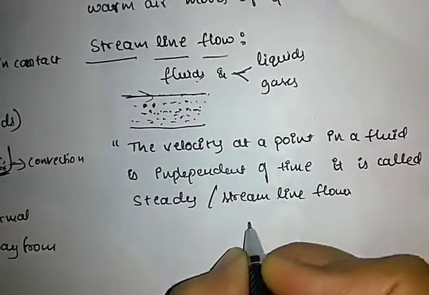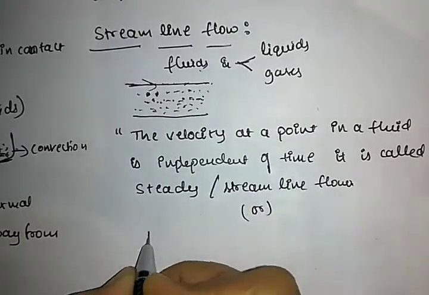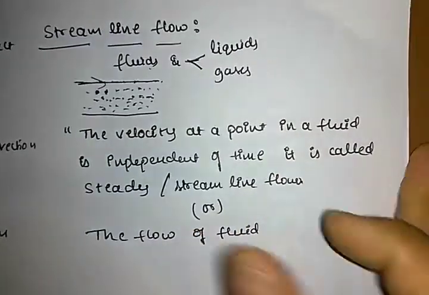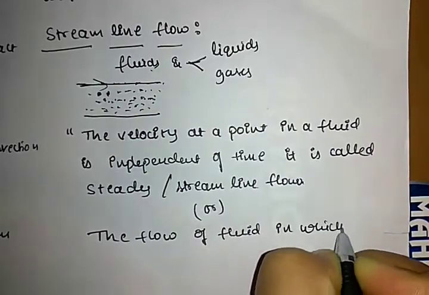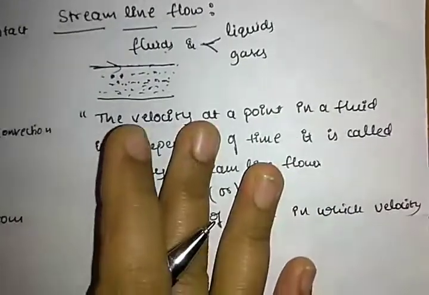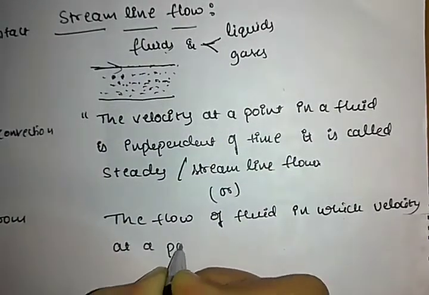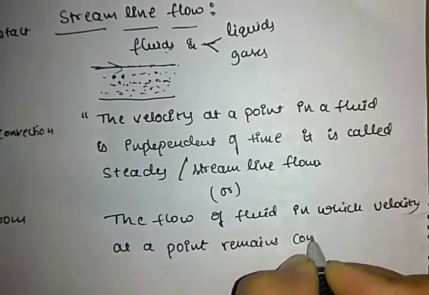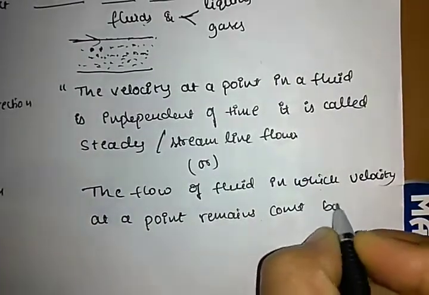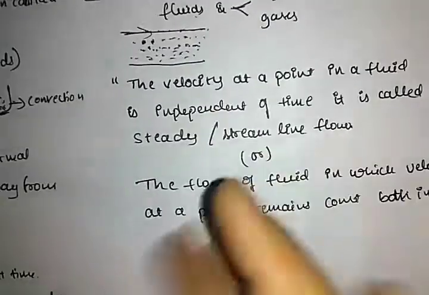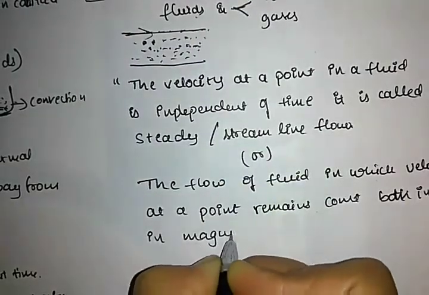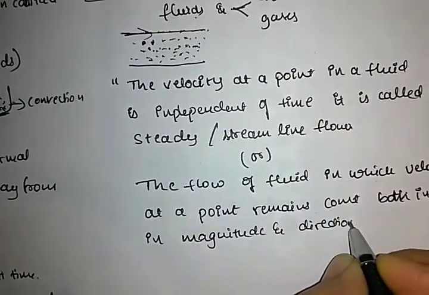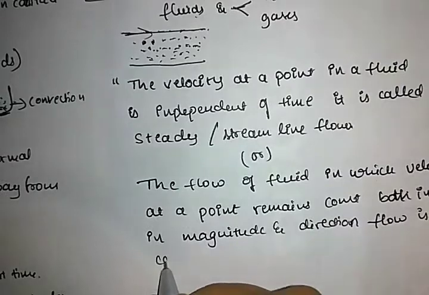The flow of the fluid, or another definition: the flow of the fluid in which the velocity at a point remains constant, both in magnitude and direction, is called streamline flow.